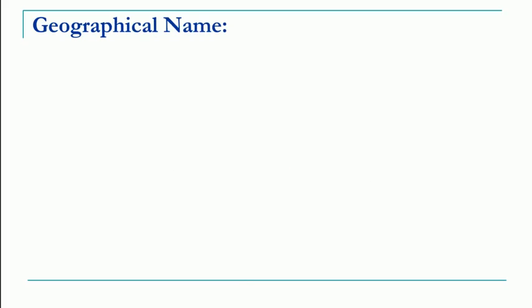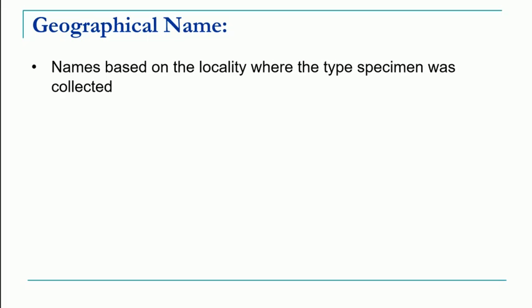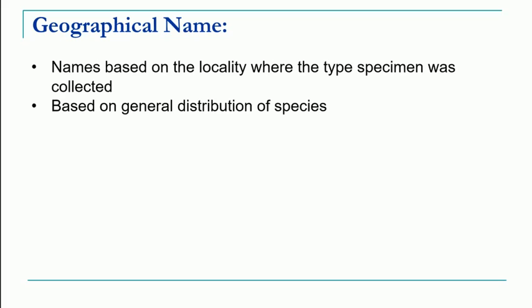Now we move to the third type of naming, that is geographical names. Here the names are based on the locality where the type specimen was collected, or the general distribution of the species in a particular geographical area. Let's take one example.